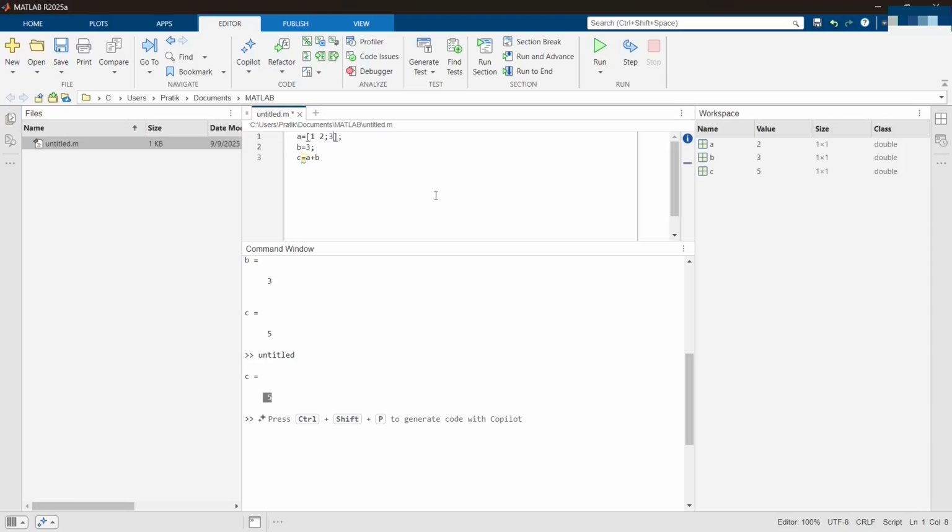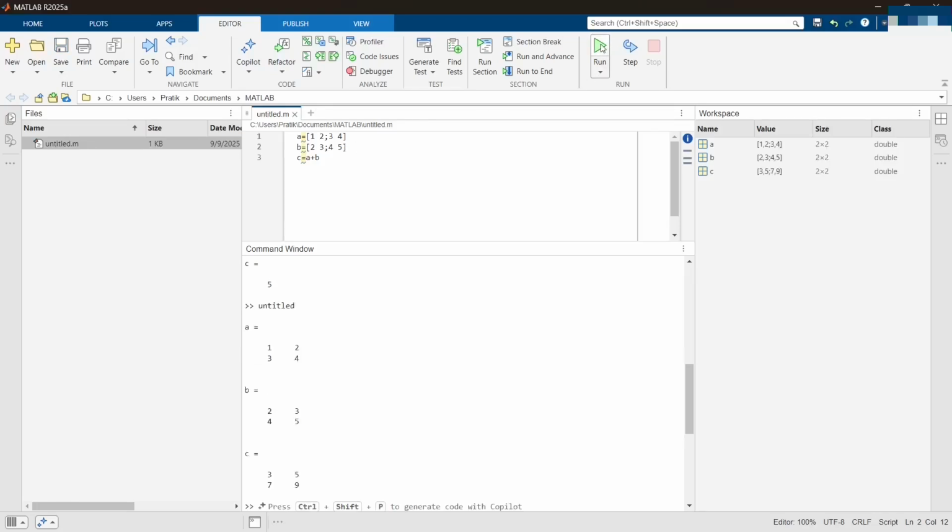Next row, I'll write as 3, first column. That is second column, I'll use a space again. I'll use it as 4. Okay. Similarly, I'll be doing it for B also, that is 2 space 3 semicolon 4 space 5. Okay, you can use random values. I will remove the semicolon so that you can see the output. Now when I run it, you can see here my matrix is printed.